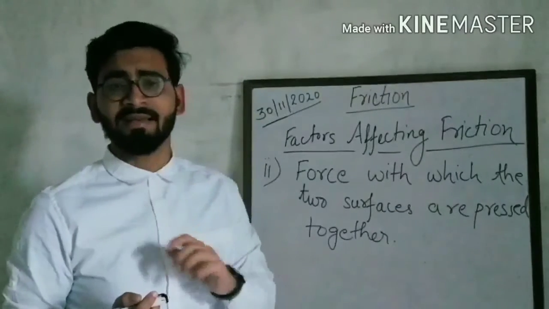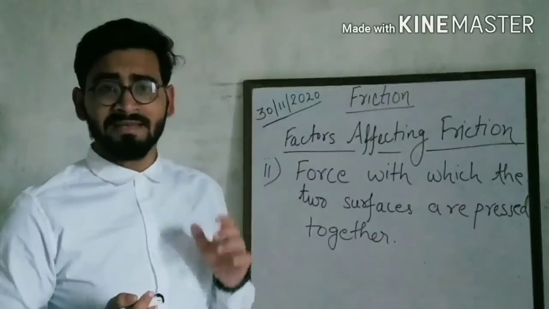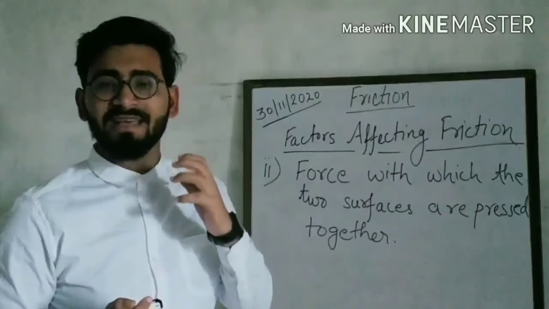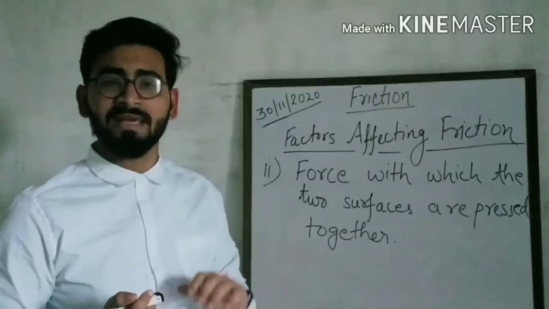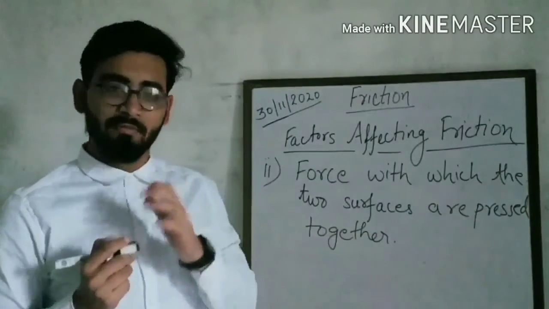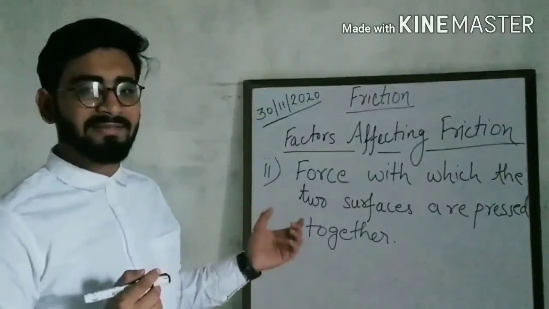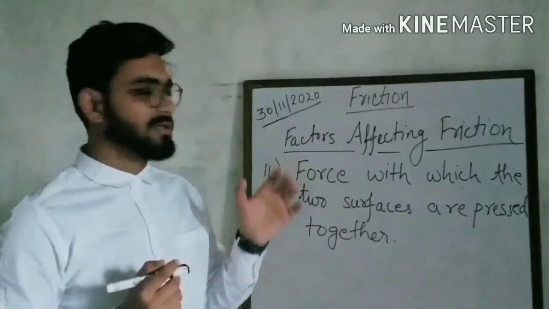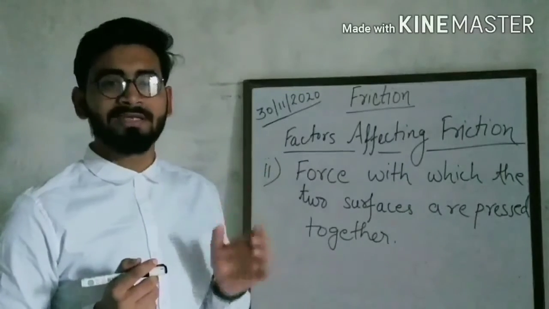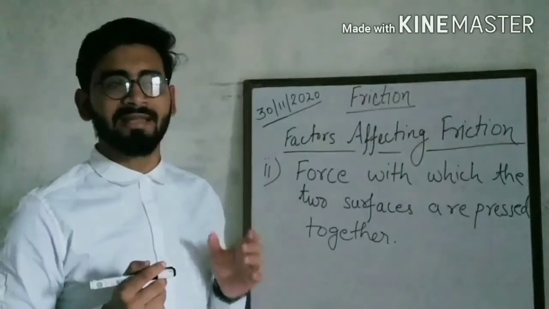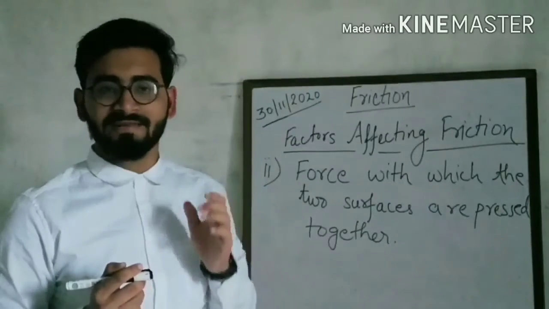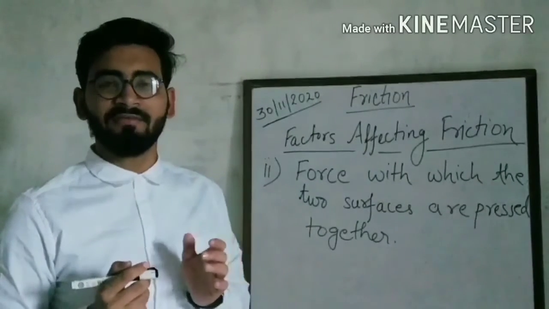The first factor which affects the friction is the smoothness of the two surfaces in contact. If the smoothness is more, the friction will be less, or if the roughness is more, the friction will also be more. And what is the second factor which I have discussed just now? Yes, the force with which the two surfaces are pressed together. If the force with which the two surfaces are pressed together is harder, then friction will also be more. So did you understand these two factors which affect the friction?